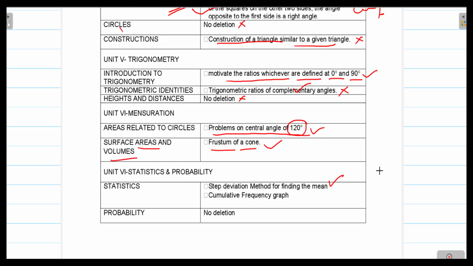Now statistics and probability: the step deviation method for finding the mean is deleted. There are two methods, one is the direct method, another is the step deviation method. There is a third method also, but out of these two important ones, the step deviation method for finding the mean is deleted, and then the cumulative frequency graph, the ogive, is also deleted. From probability there is no deletion.